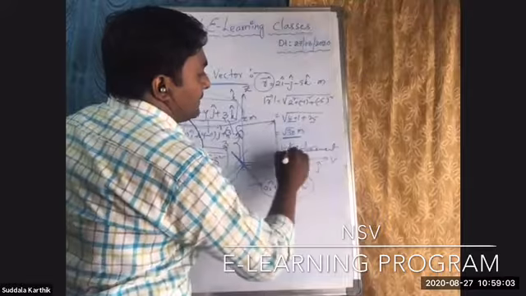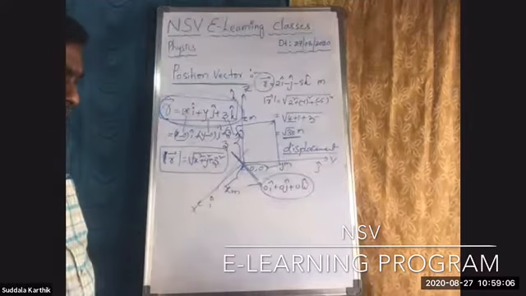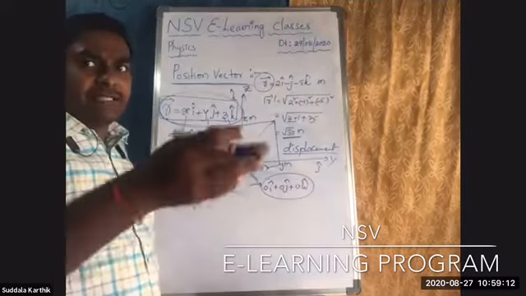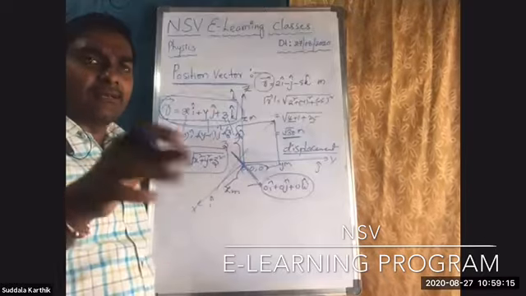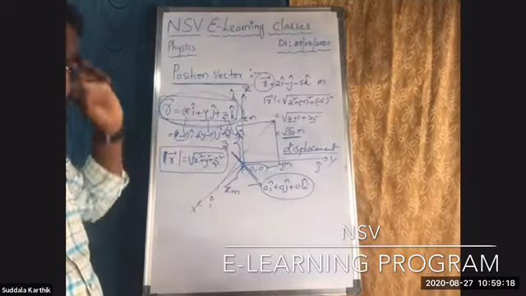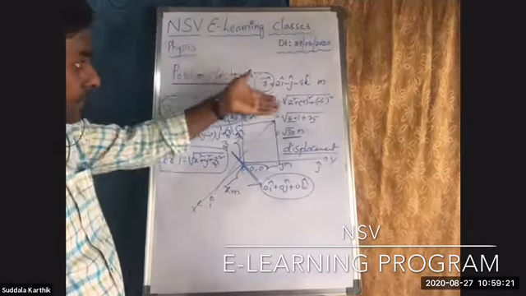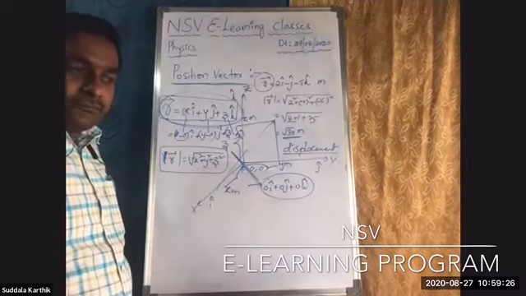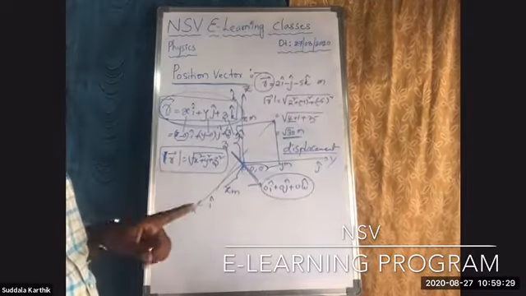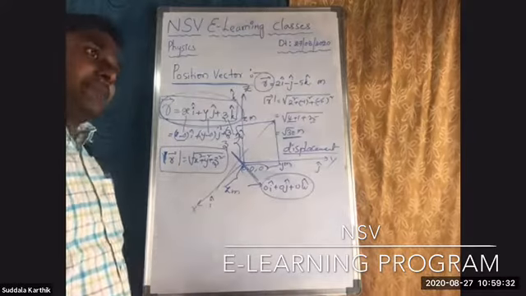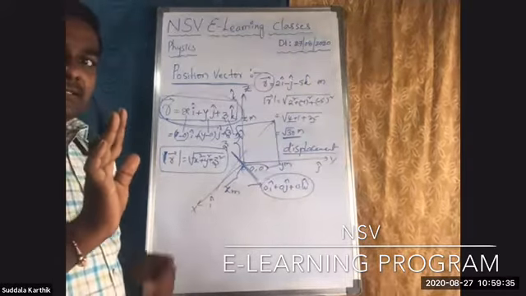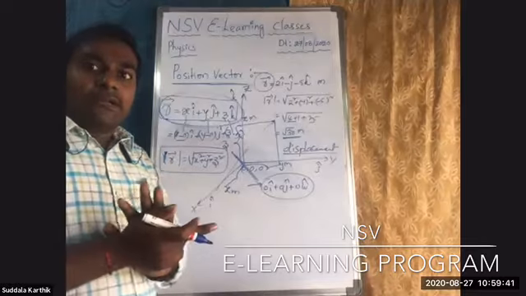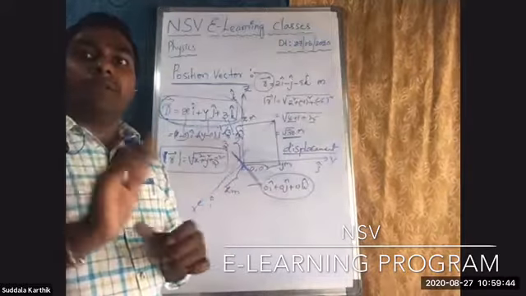Magnitude of the displacement. In the exam you wrote on Sunday, I gave one question on the ratio between distance and displacement: greater than or equal to 1, less than or equal to 1, unity or less, unity or more. From here also you can get the clarity. Distance is always greater than or equal to displacement, not less than or equal to.